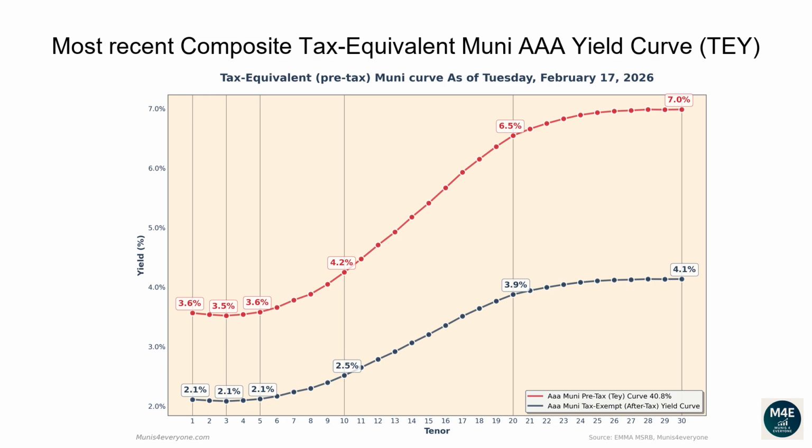The one-year tax-exempt yield is 2.11%, corresponding to a 3.56% tax-equivalent yield for investors in the top tax bracket. The two-year tax-equivalent yield is 3.54%. The 5-year tax-equivalent yield is 3.58%. The 10-year tax-equivalent yield is 4.25%. The 20-year tax-equivalent yield is 6.55%. The 30-year tax-equivalent yield is 6.99%.